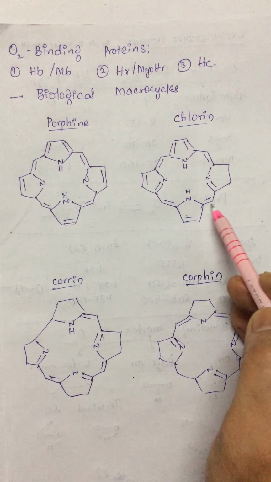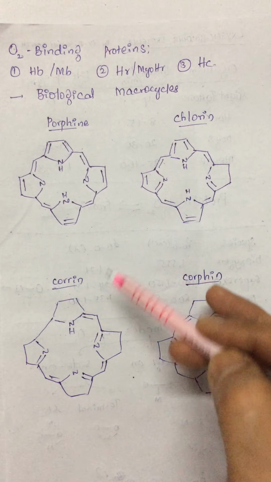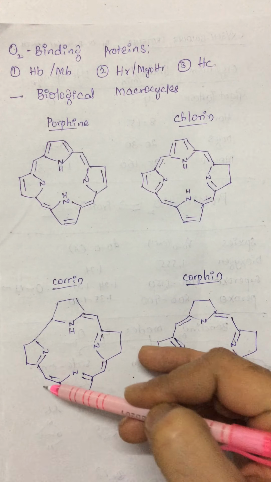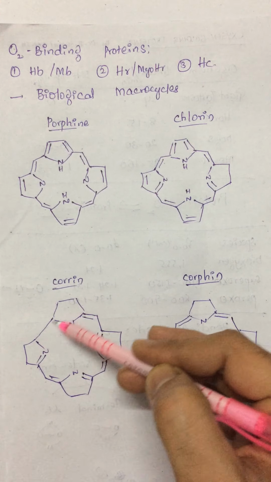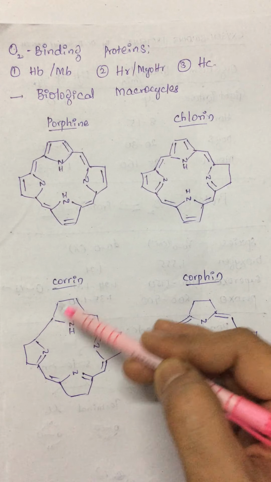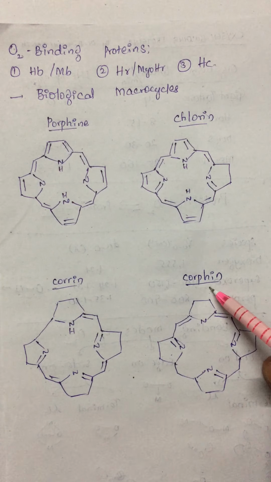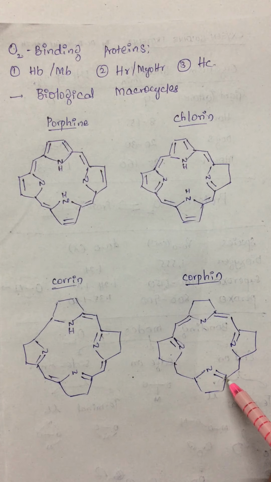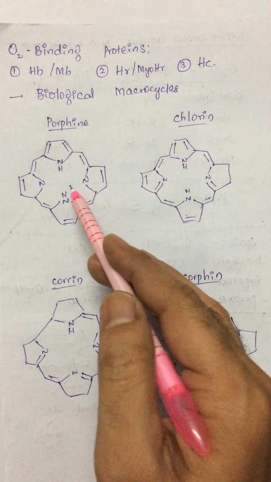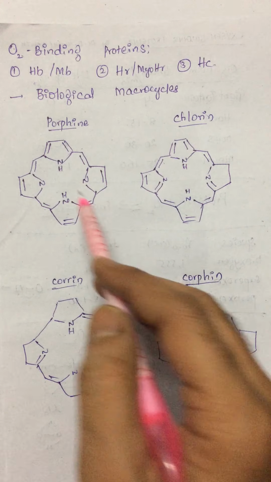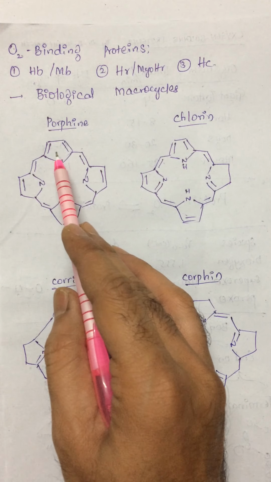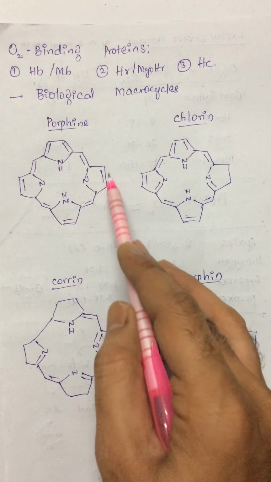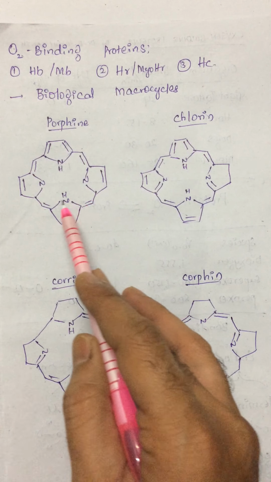Here also we have 4 methane bridges. In the case of corrin, there are only 3 methane bridges. The 2 pyrrole rings are being connected directly without any methane bridge in corrin. Whereas in corphin, again the 4 pyrrole rings are connected with 4 methane bridges. And another difference among these macrocycles is, in porphin there are 11 double bonds, and all these 11 double bonds are in conjugation.